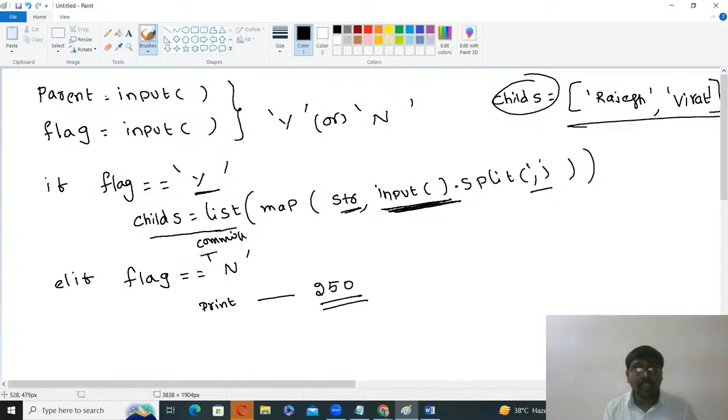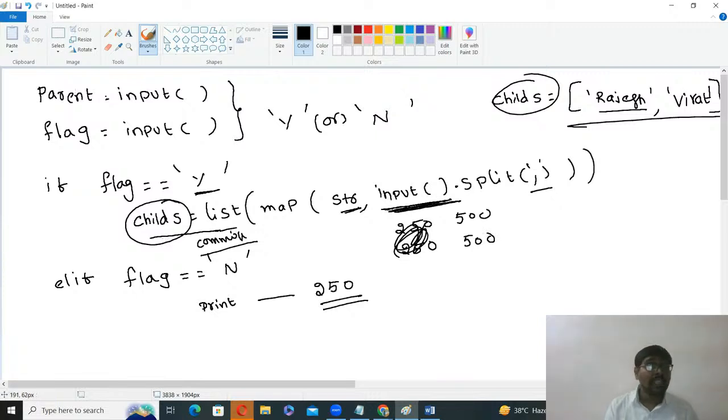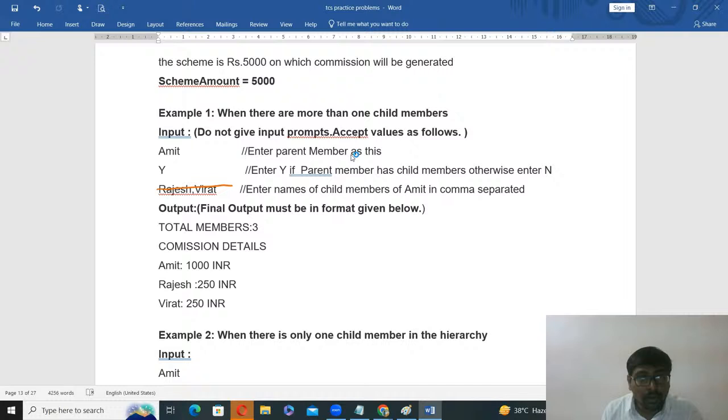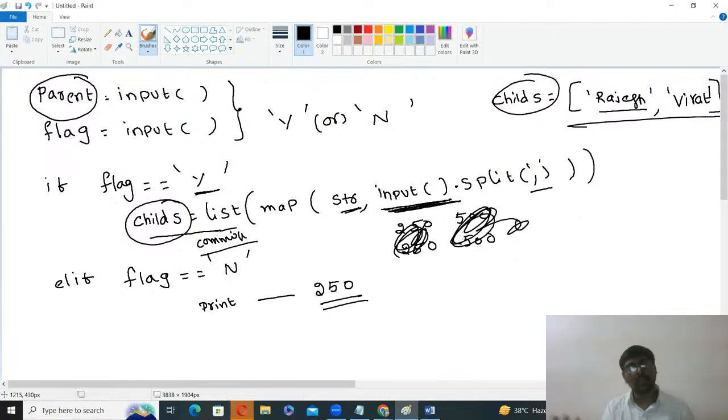The commission. What is the commission of each child? For example, child 0, the commission is 250. Child 1, the commission is 250. Sorry, 5 percent, so the commission is 500. Here also the commission is 500. Now, what is the commission of the parent? Whatever they are given, for child it is 250 only, for the child 5 percent only, whatever the percentage. So child 0 250, child 1 250.